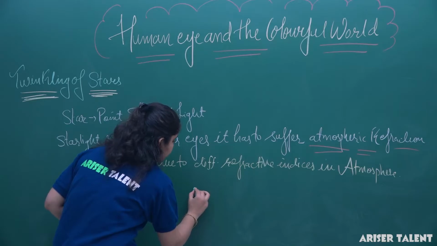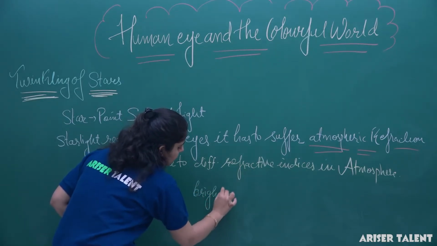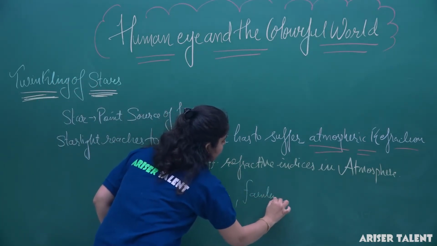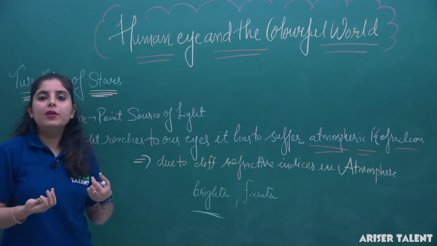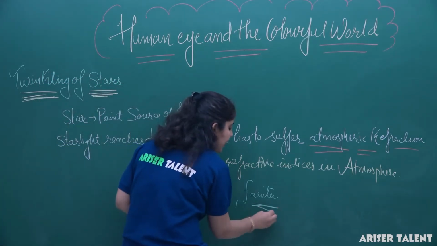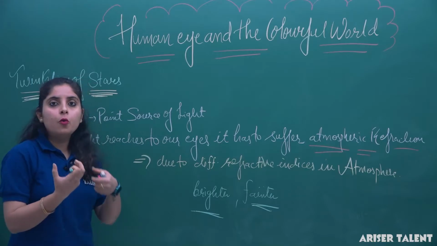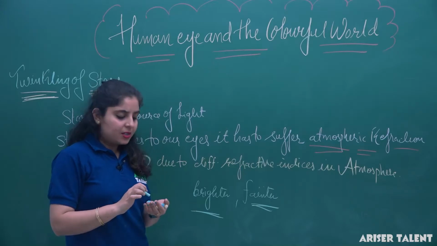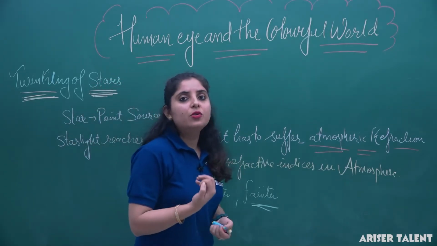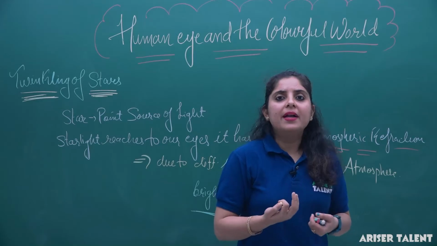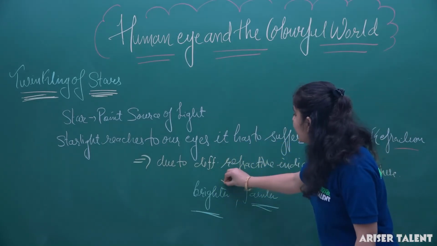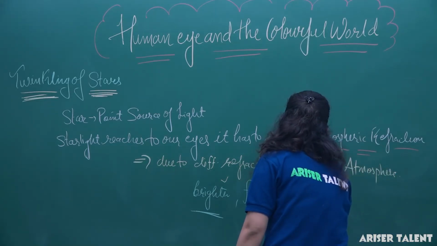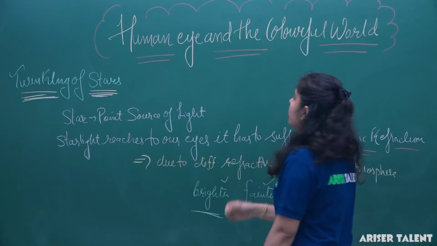sometimes it appears brighter and sometimes it appears fainter. So you will get bright light sometimes and faint light sometimes. This brightening and fainting of the light that you are getting in your eye is known as the twinkling of stars. Actually, the stars do not twinkle; the light you are getting in your eye is sometimes brightened and sometimes fainted. This is known as twinkling.